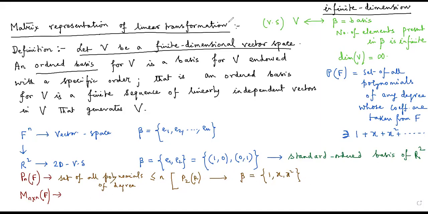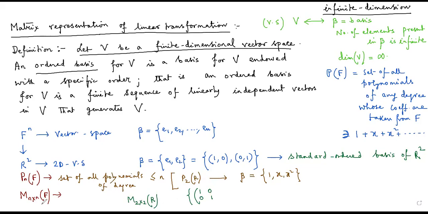For M_{n×n}(F), the standard ordered basis will be of the form I once told you, 1, 0, 0, 1. Say if I talk about a special case, M_{2×2}(R), for simplicity I am considering special cases, because otherwise I have to write a square matrix of order n. So I'm taking a square matrix of order 2.